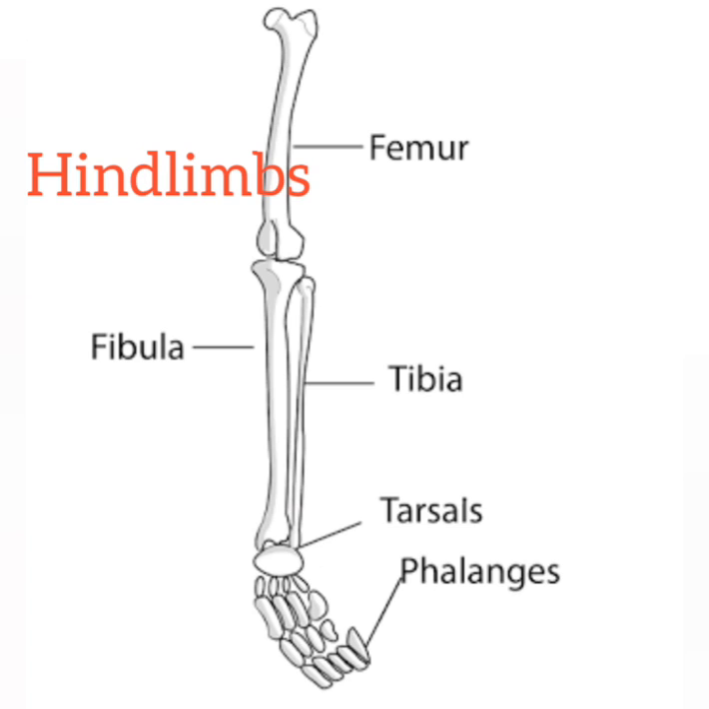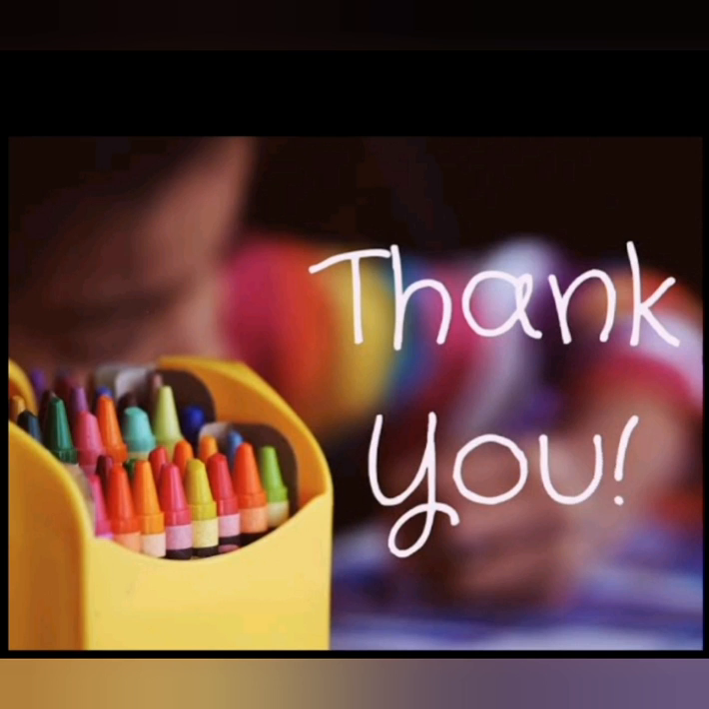So children, in today's class we have learnt about the skeletal system and the different parts of the skeletal system such as the skull, backbone, ribs and the limbs. In the next class we are going to learn about joints, muscles and also the different types of muscles.